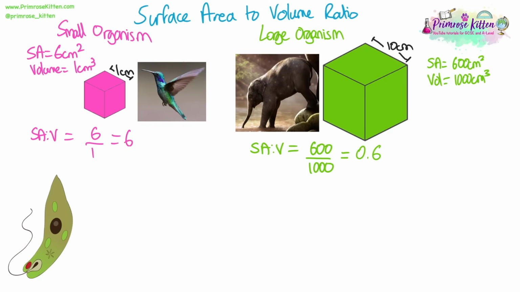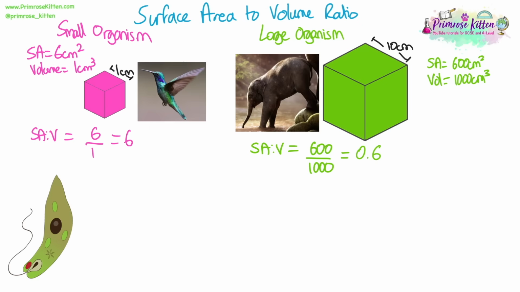Surface area to volume ratio is where we divide the surface area of an organism by its volume. And we've gone with cubes here to give you an example, but the idea is that the larger the organism becomes, the smaller their surface area to volume ratio becomes. If you look at my cubes and if we think about diffusion, the distance between the centre of each cube and then to the outside or to the external environment is much greater in the larger organism with the larger length of size of the cube.